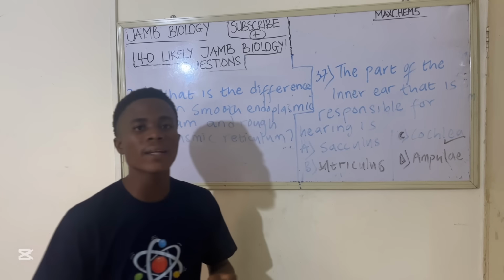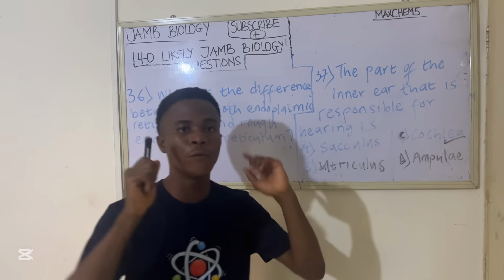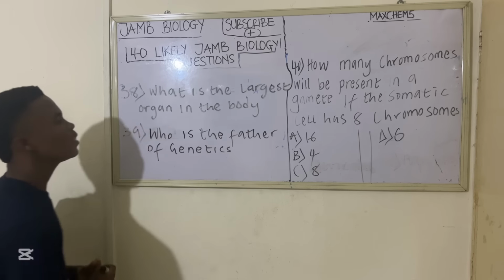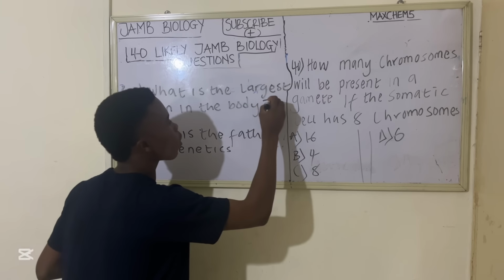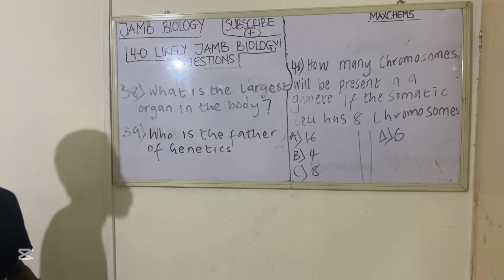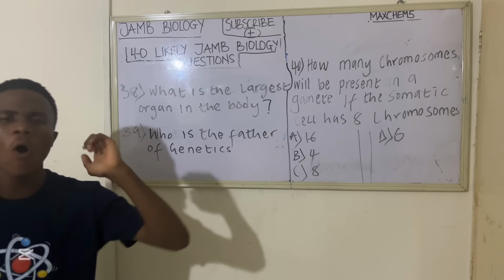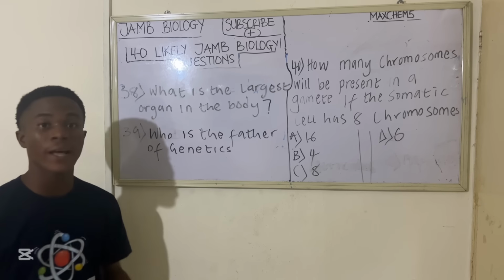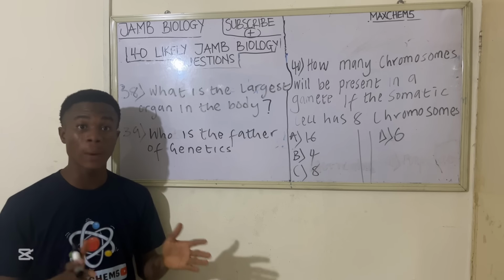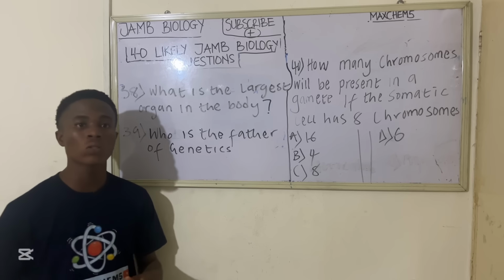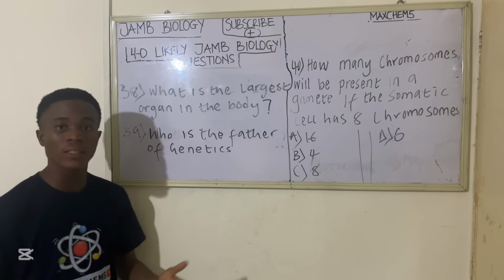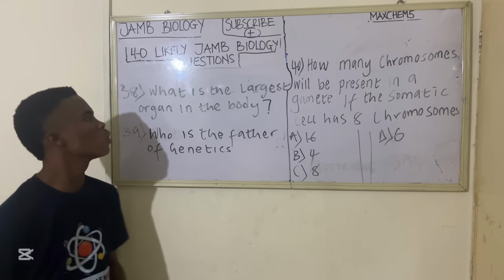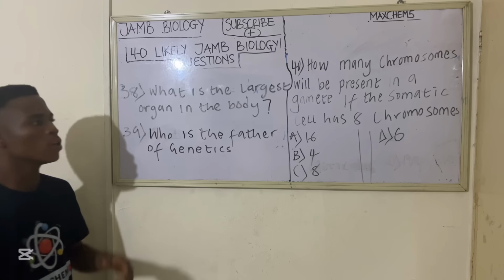So now let's go to the last part of this video. The next question is, what is the largest organ in the body? This is a very simple question, it should be a bonus question to you. The largest organ in the body is skin, and skin is an excretory organ in man. It helps us to eliminate water, salt, and urea in form of sweat.